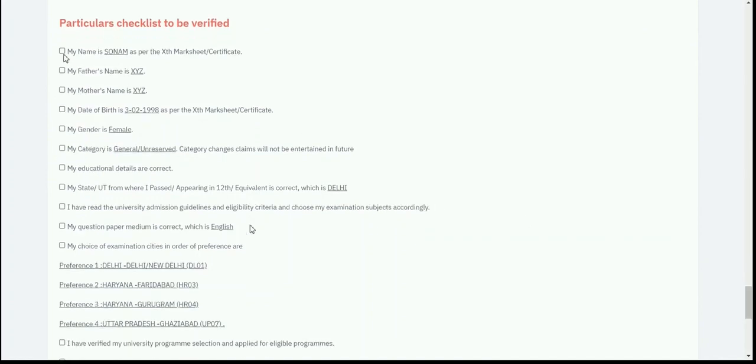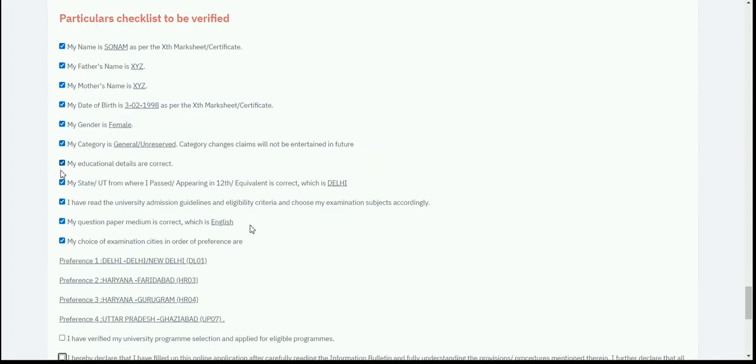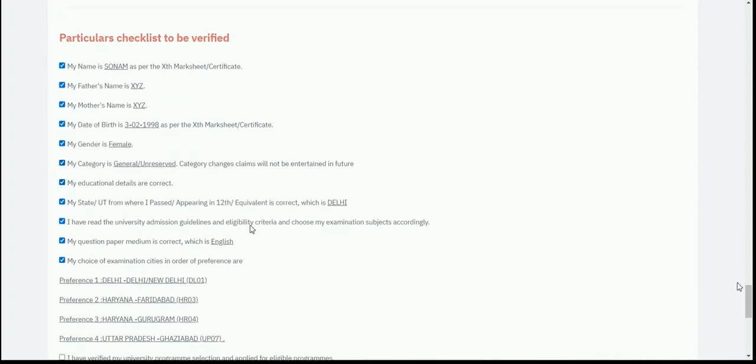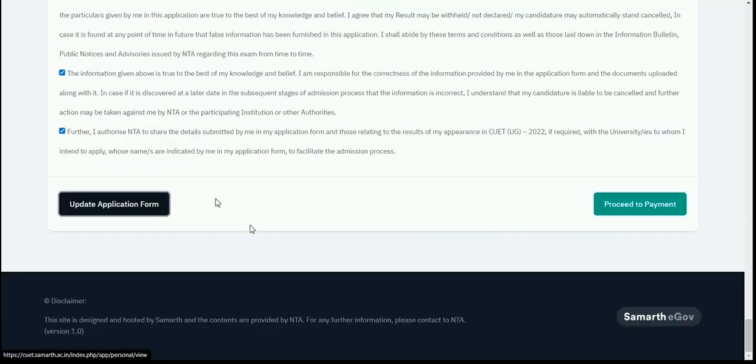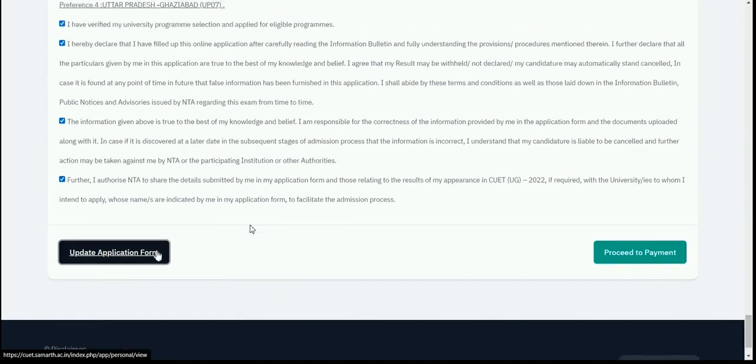So once I have verified the details, I will check all the checklists one by one that I have verified all the details. So just check these boxes. And after checking the details, you can proceed with the payment, and in case of update, you can also update your application form. Now let's proceed to the payment.